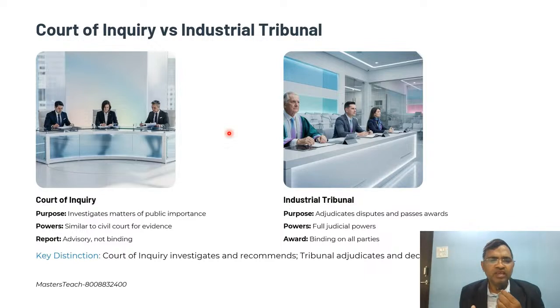The key distinction is that the court of inquiry investigates and recommends, simply inquiring and investigating and recommending solutions, whereas the tribunal hears and has judicial power, and both parties need to follow the final verdict it gives.